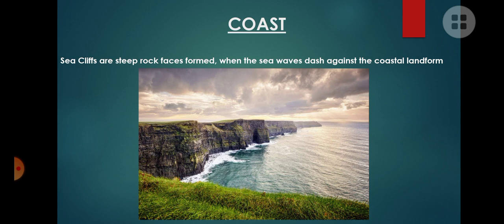Sea cliffs are steep rocks. Steep means somewhat higher. Steep rock faces are formed when the sea waves continuously dash against the coastal landforms.